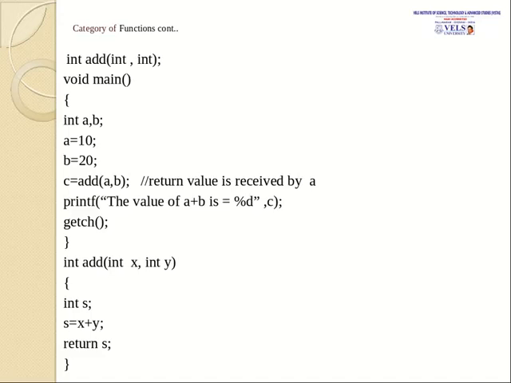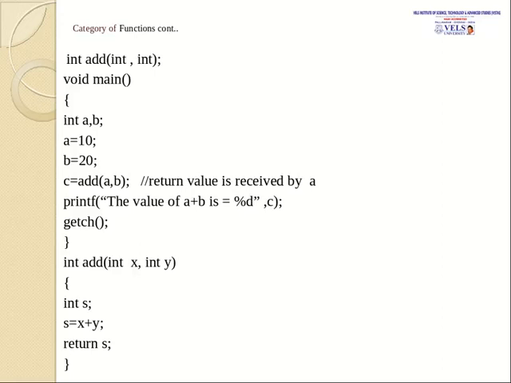See here, again I am using the same logic that we discussed in the previous example. I am again using integer add. Since it is going to return a value, I have given here integer add. We are going to pass two parameters as integers, and I have defined main here, integer a comma b. I have directly assigned the values for a and b. a is equal to 10 and b is equal to 20. c is equal to add a comma b.